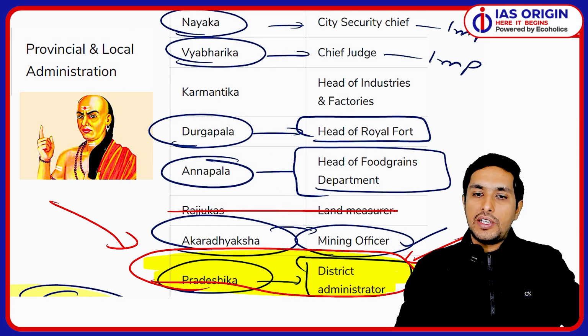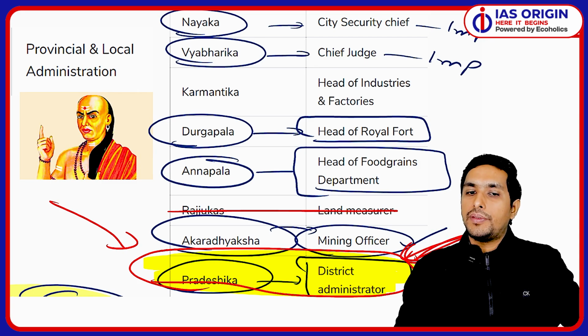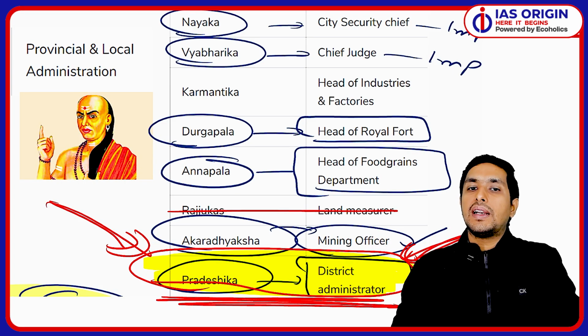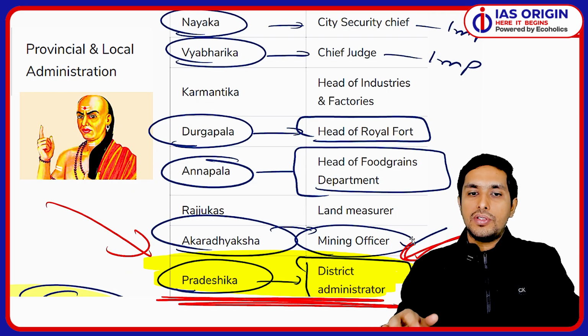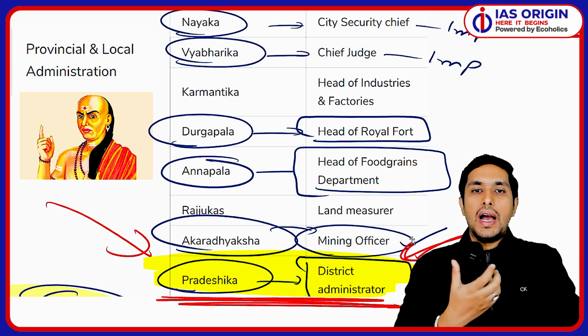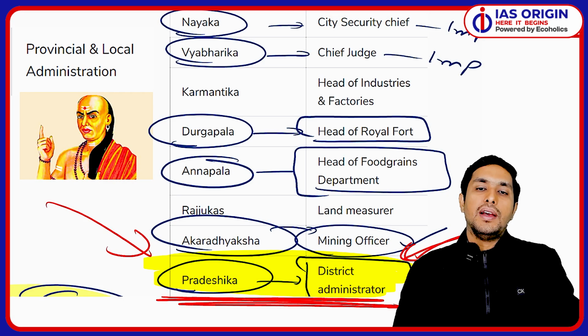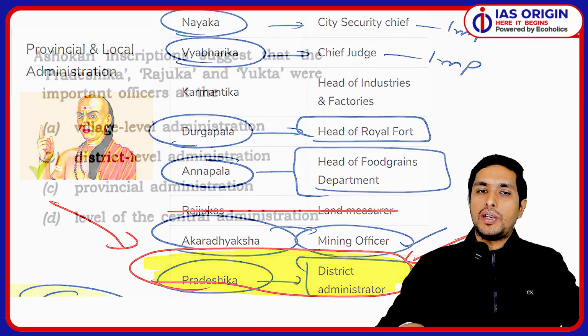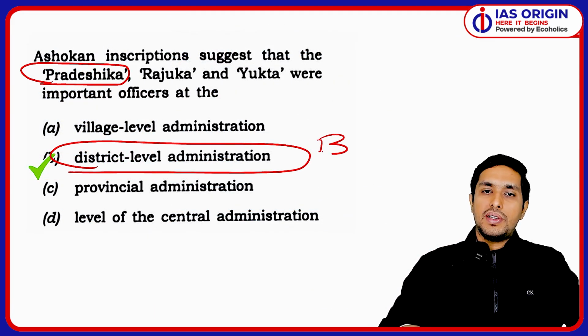You can see that, Pradeshika is the district administrator. This is very much clear. So this has been discussed in the class itself again. So I'm very much sure that, from this very clarity, you are at least now in a position to know that you could have tackled these questions if you had revised these things thoroughly. And even if you go through the NCERTs also, you will find such things. So, Pradeshika, you should know that district level pe he was operating. So that's why it is B, which is the right answer, Pradeshika.